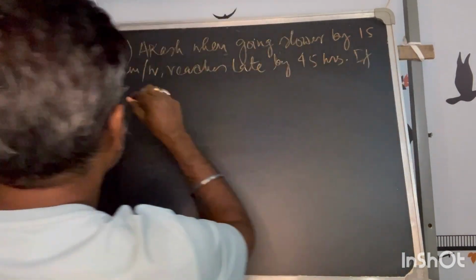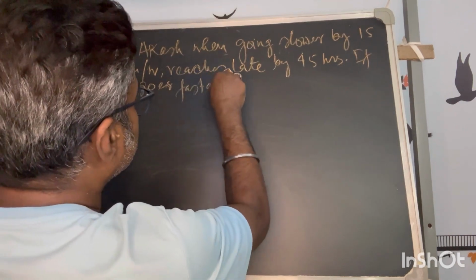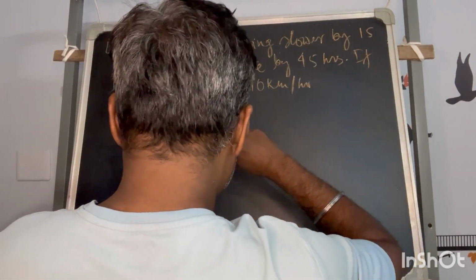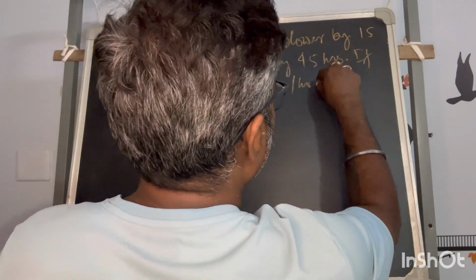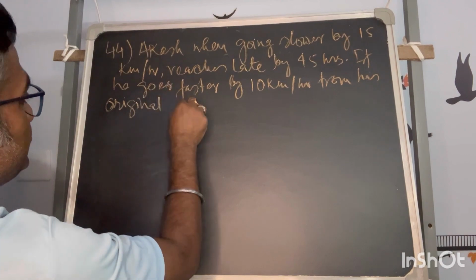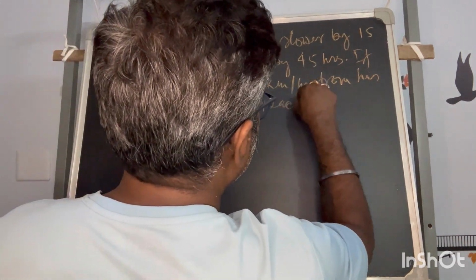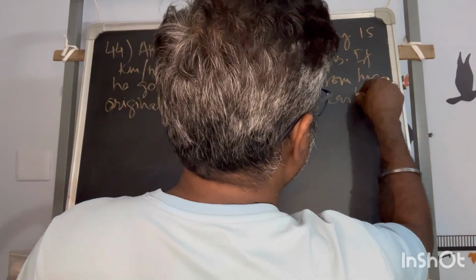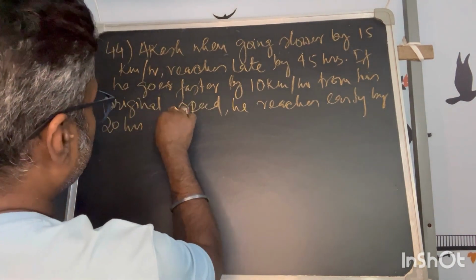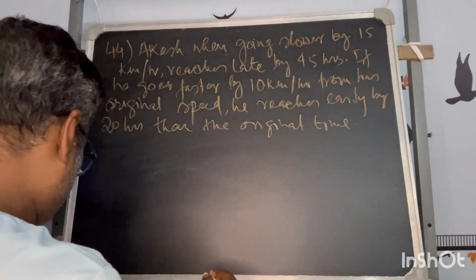If he goes faster by 10 kilometer per hour from his original speed, he reaches early by 20 hours than the original time. Find the distance he covered.